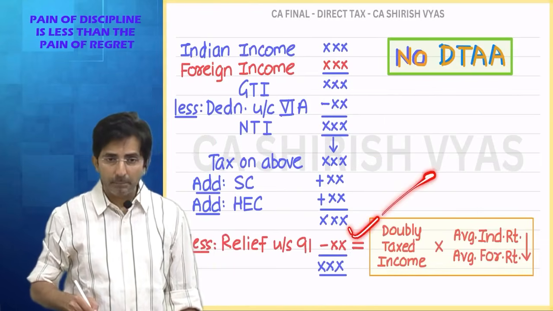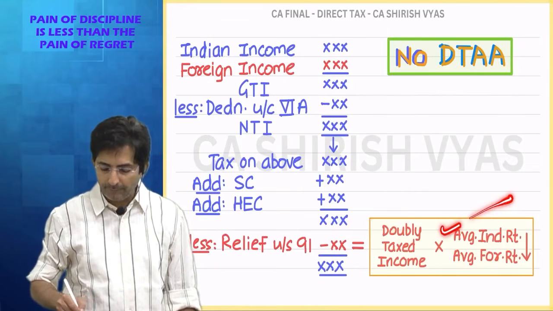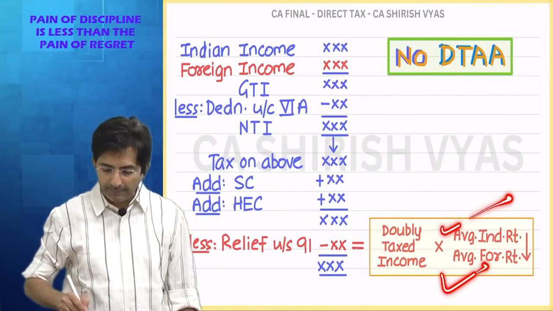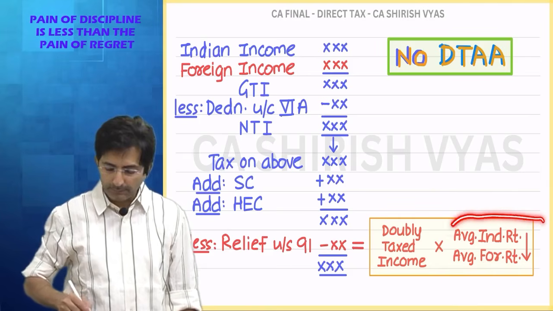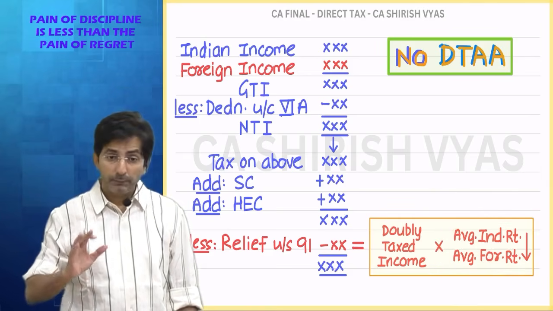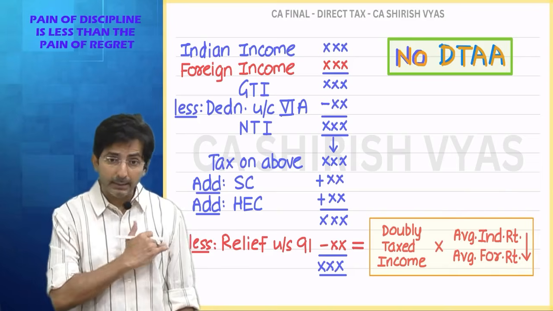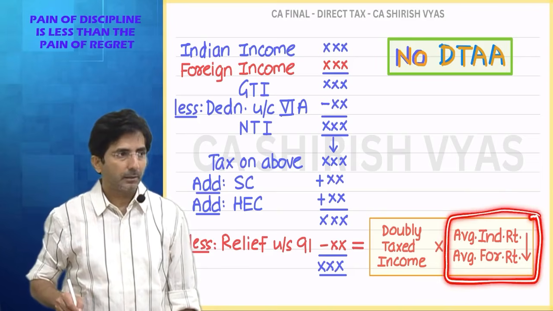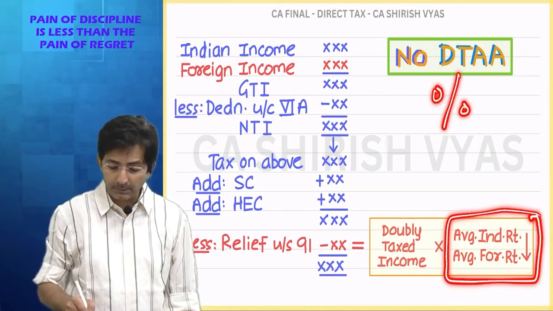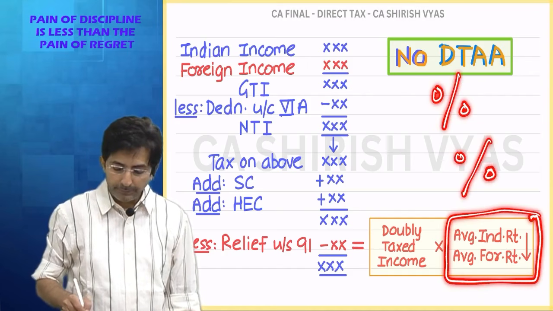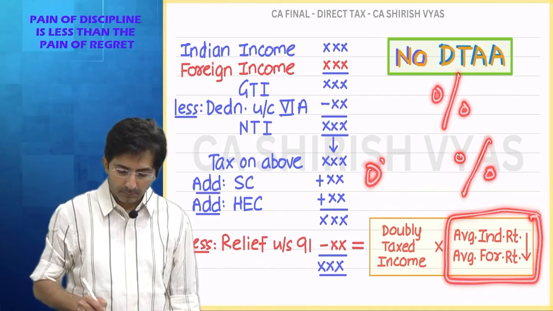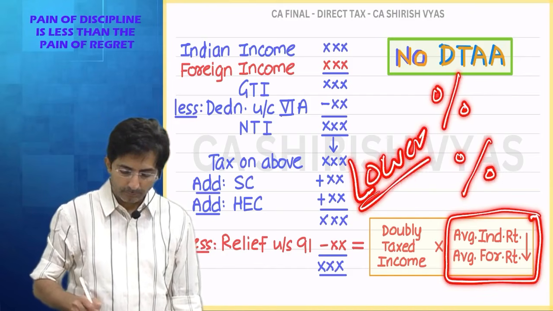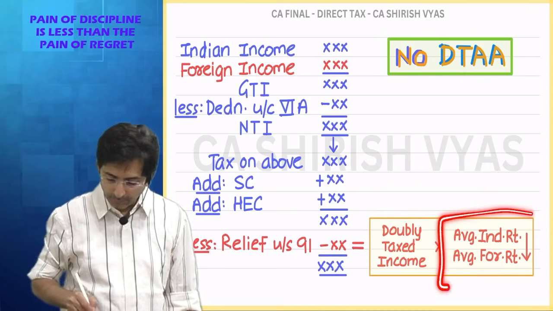Doubly taxed income multiplied by the average Indian rate or the average foreign rate, whichever is lower. See, "whichever is lower" is there in this also. But between the rates, between two percentages, we have to select whichever is lower. Can't you see what I have written here?